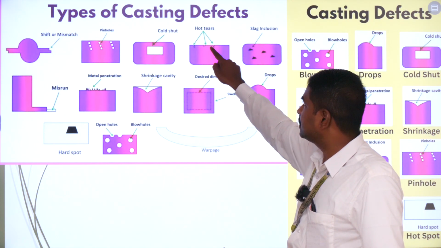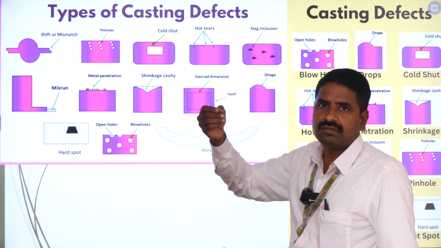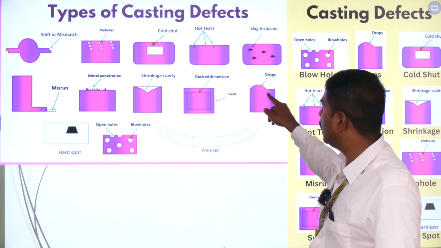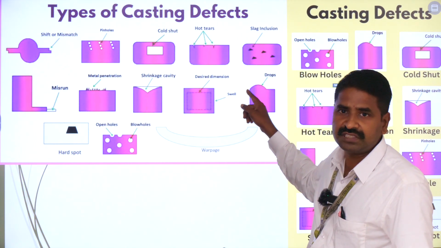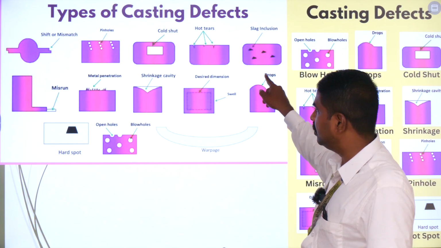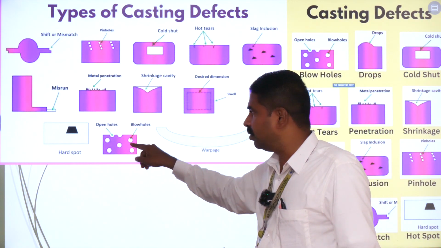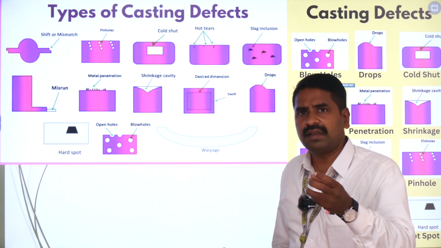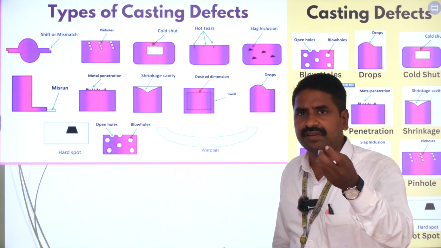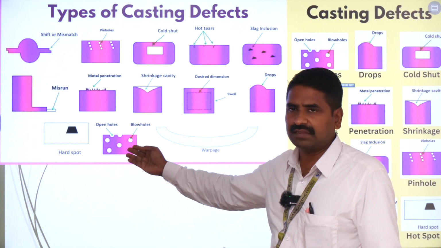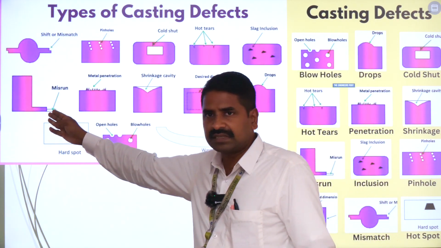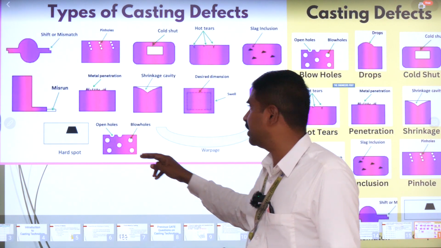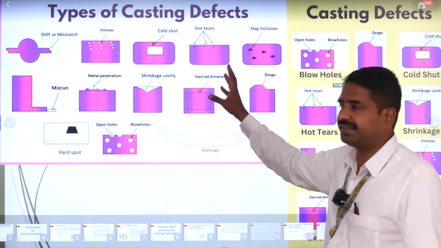And here you can see the hot tears. Some portions have been torn, as you can see over here. This is called hot tears. And here you are going to have some drops. This is very similar to a finishing allowance, with some extra projection which is called drops. Here you can see some blowholes. As already told, if the sprue is not given a tapered shape, then low pressure will be created, due to which air will get trapped inside and lead to blowholes like this. Then you are going to have the misrun. Some uneven extra projection has been found over there. Then this is the metal penetration, as you can see over here. So these are the various types of casting defects.